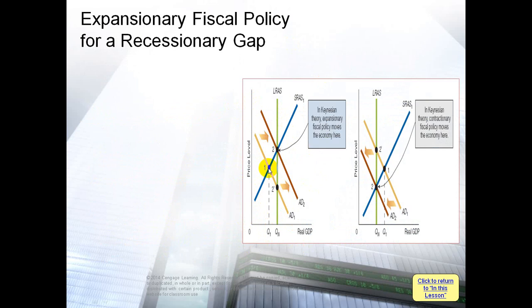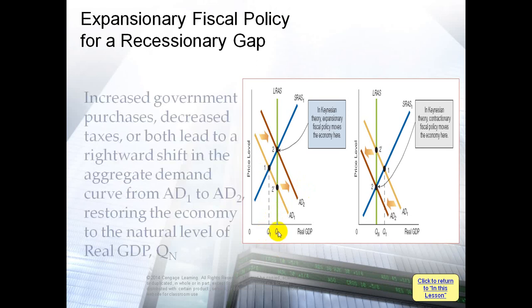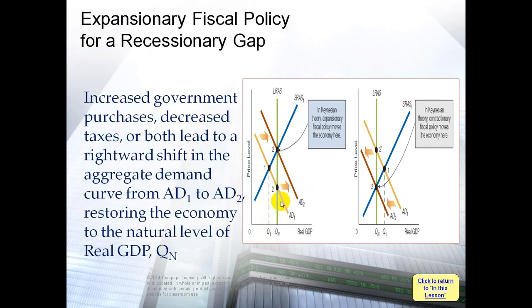So what problem do we have in this economy? We have a recessionary problem. Why? Because we are producing quantity 1 while we should produce quantity n, Qn. So we should be at this point. In Keynesian theory, expansionary fiscal policy moves the economy here. So we are in a recessionary gap. We have a problem in our economy: we are producing quantity 1 while we should produce quantity n, Qn, natural real GDP.